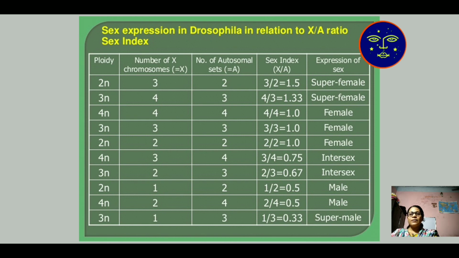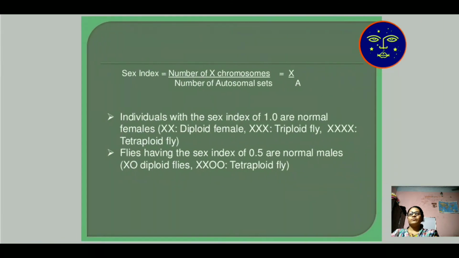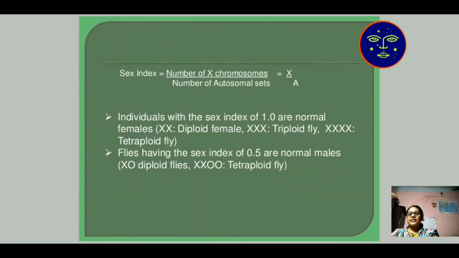This is the genic balance theory. Here both the sex chromosome and autosome jointly determine the sex of an individual. So this is the sex index: number of X chromosomes by number of autosomal sets.